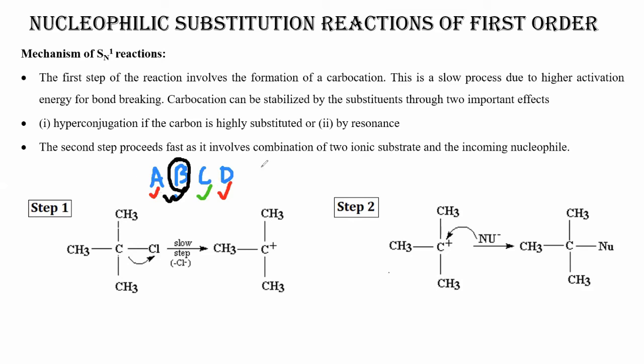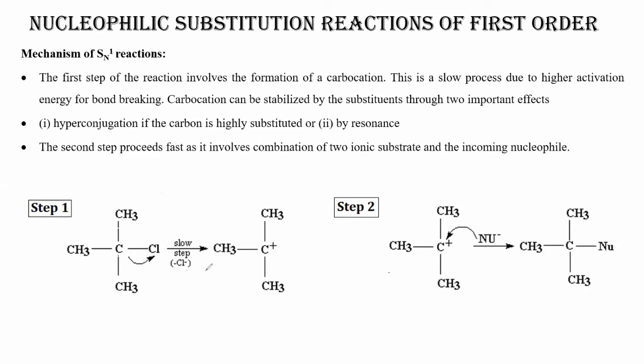A and D are fast, so they will run fast, whatever the conditions may be. C is also moderately fast. Now, if B runs a little bit fast, then the team will win. And if B says, no, I am not in a mood of running, then what will happen? The team will lose. So, the chance of winning of the team always depends on the slowest member of the team.